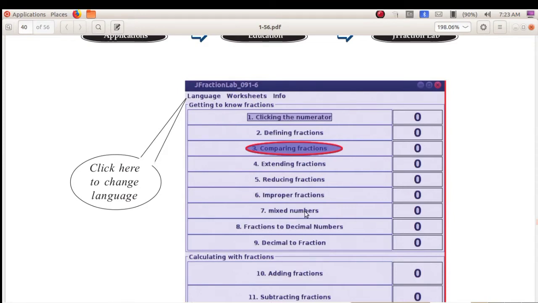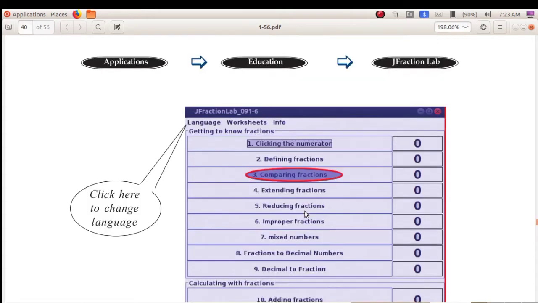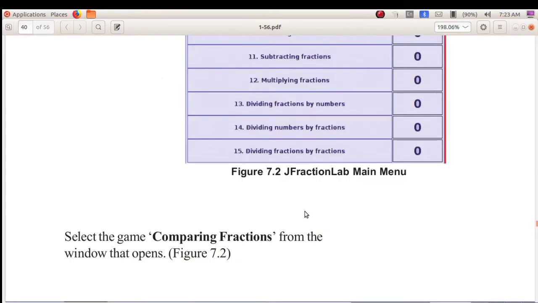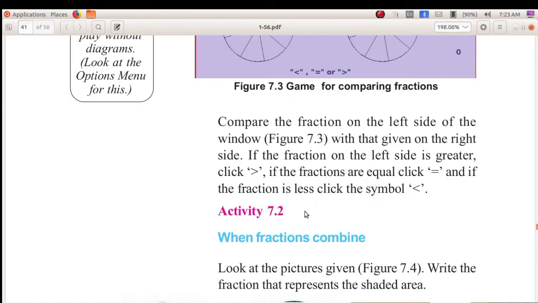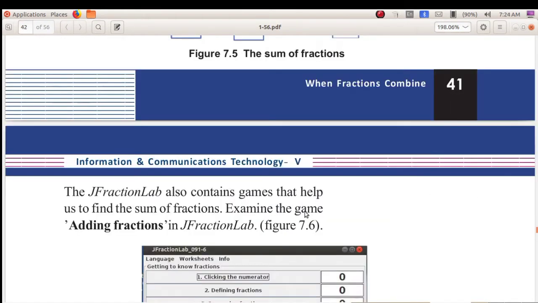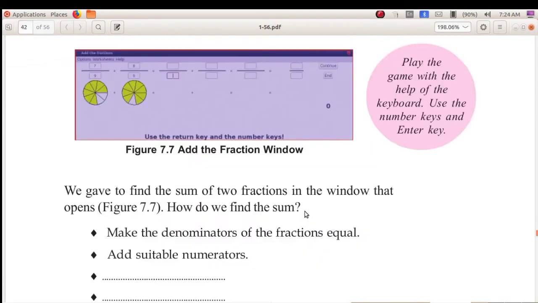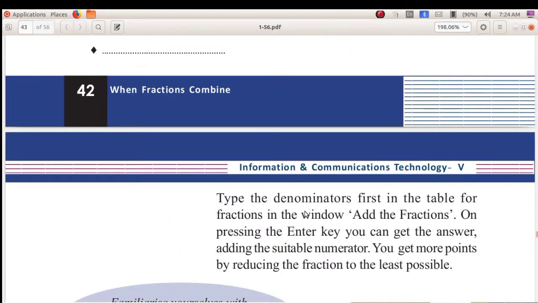Next, the J Fraction Lab is a software which helps us to play games with fractions. Okay, so which software is helpful for knowing more about fractions? It is J Fraction Lab. How can we open that? Applications, Education, J Fraction Lab. Okay, next I have played some games with this. You have to read this chapter.